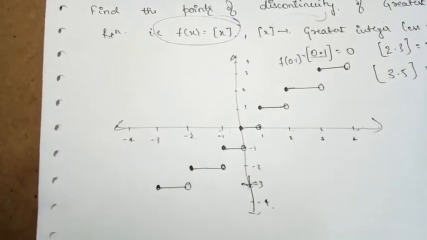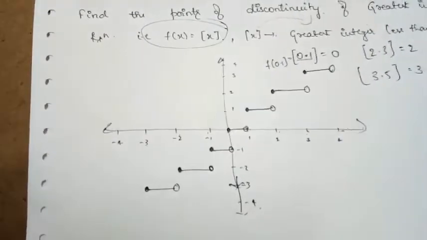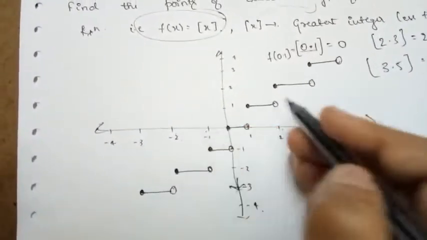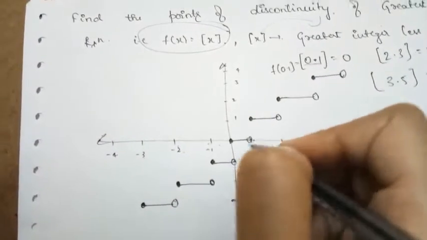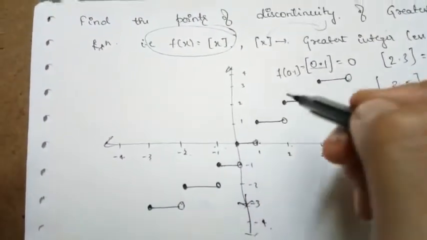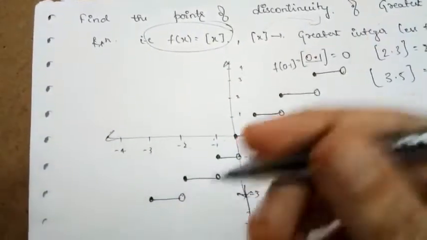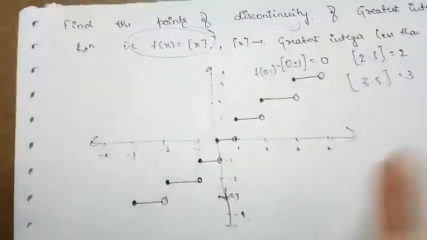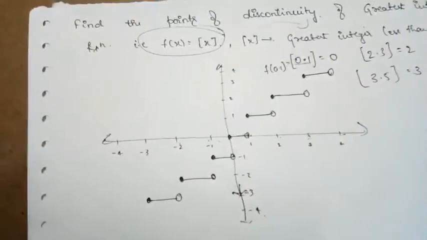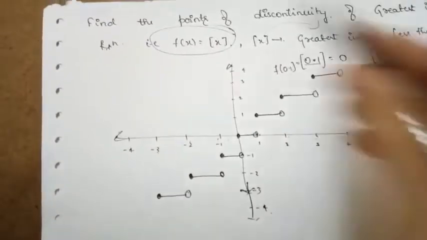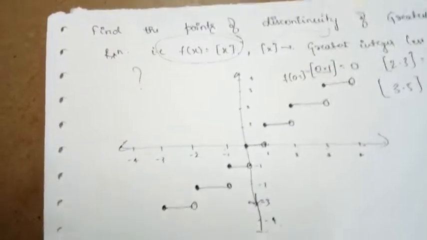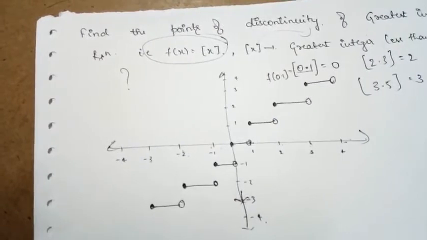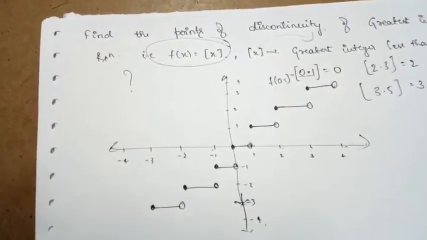So clearly, by looking at the graph itself you can say that the function is not at all continuous, because we are lifting the pen. If you are drawing this graph, from here to here I will draw, and for the next point from 1 I am lifting my pen. For each point you can see I have lifted the pen many times. So now you need to say at which points the function is discontinuous. That is what the question is asking. They are not asking to check whether the function is continuous or not. Here they are asking us to discuss at which points the function is discontinuous.